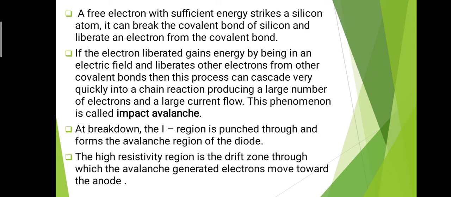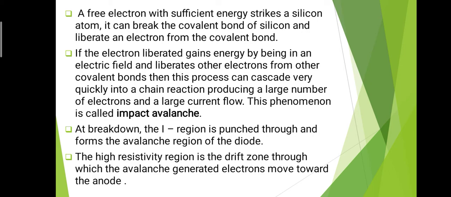If free electrons with sufficient energy strike a silicon atom, in which there is covalent bonding, that is, a bond formed by the sharing of electrons, then the covalent bond breaks, that is, there is a liberation of electrons.